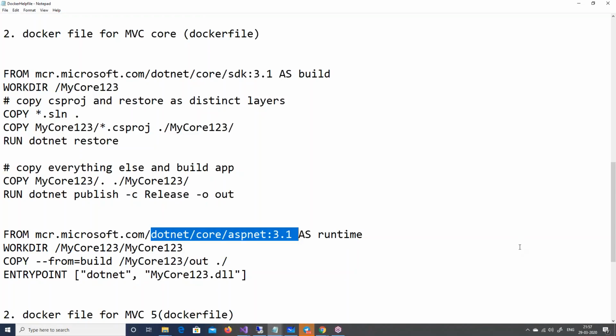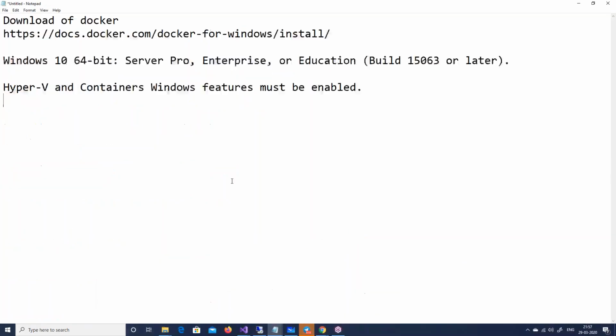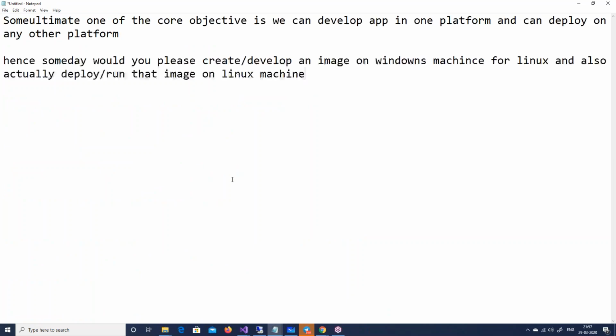Must be I should take one lecture with .NET Core with SQL Server on Docker. I'll try that. I can understand the pain point. Okay, let me put this. We have 3 more minutes, but I'm going to extend the session for 5 more minutes.